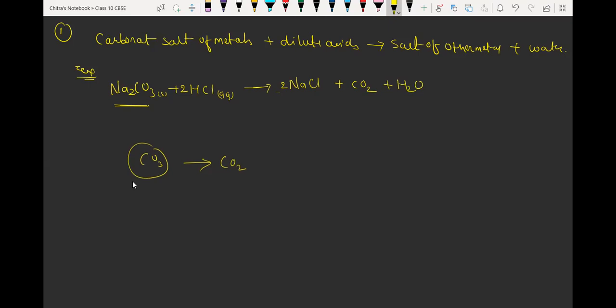Now we have to check whether the reaction is balanced or not. Here we have 2 sodium, here we have 2 sodium, chlorine here we have 2, chlorine here we have 2, carbon we have only 1, so here we have only 1 carbon, hydrogen we have 2, so 2 hydrogen. Now we'll check the number of oxygen atoms. In reactant side we have 3 oxygen, and in product side in carbon dioxide we have 2, and in water we have 1, so total 3. So now the reaction is balanced. This is the reaction for the formation of salt.